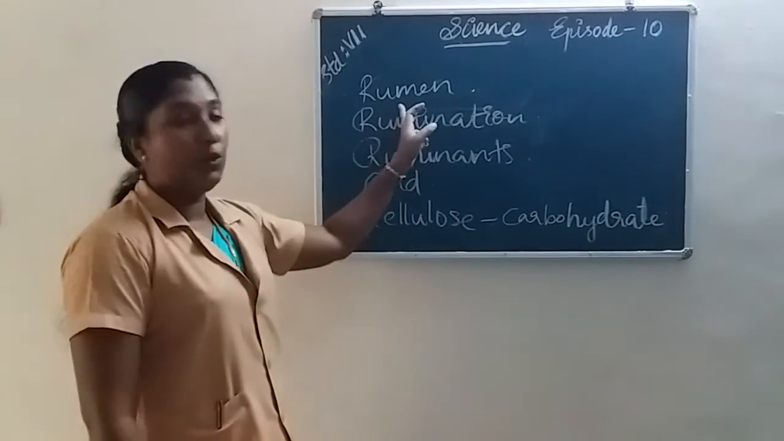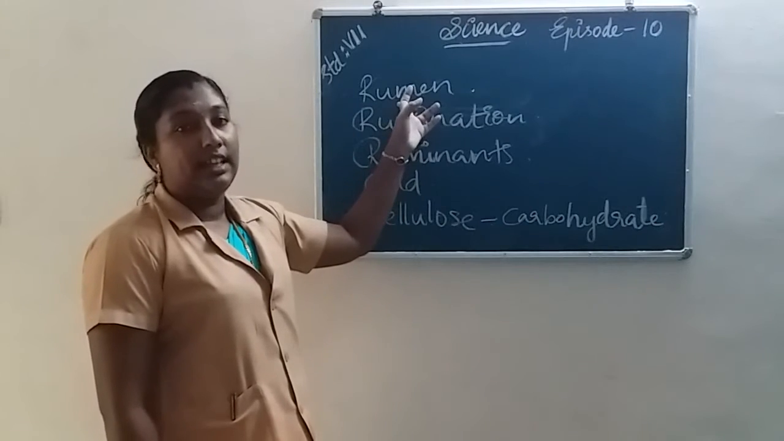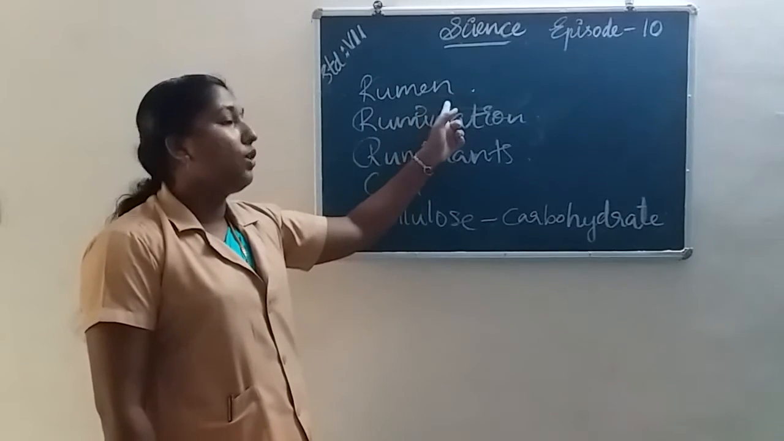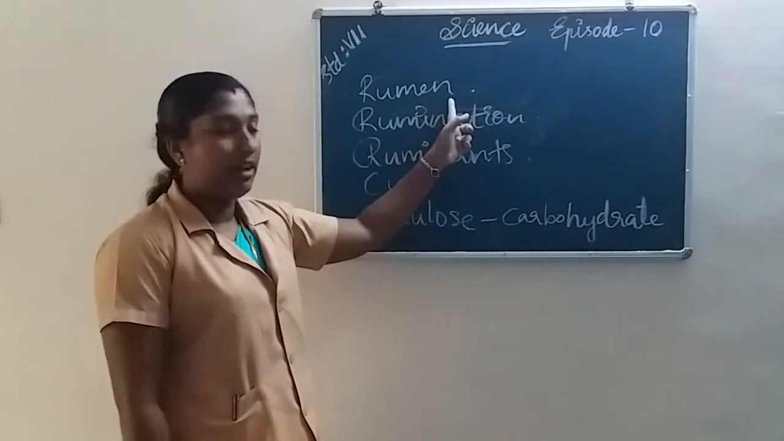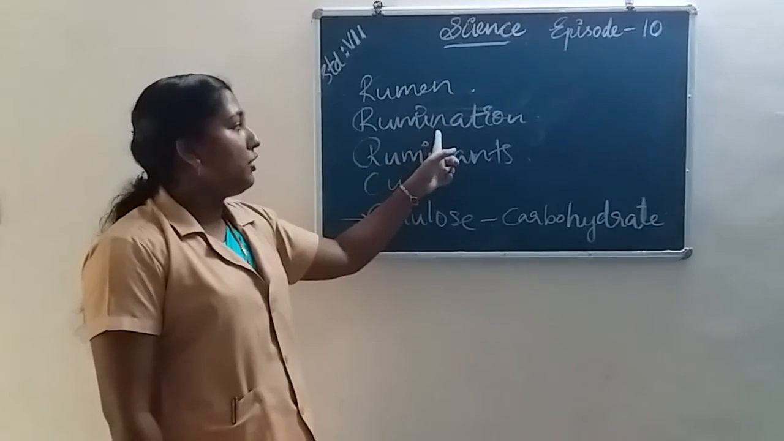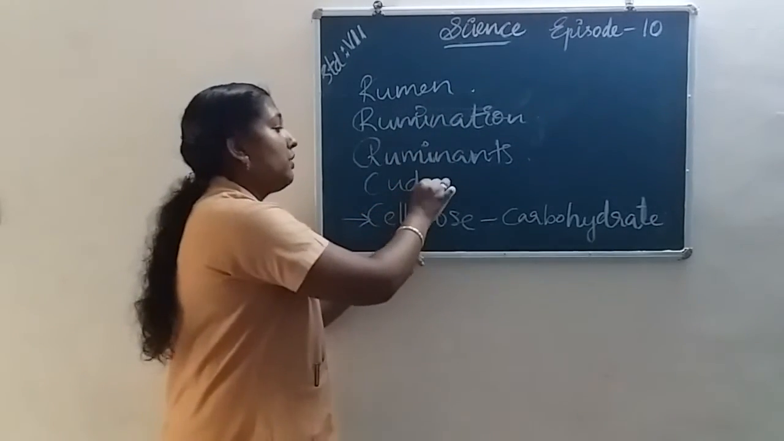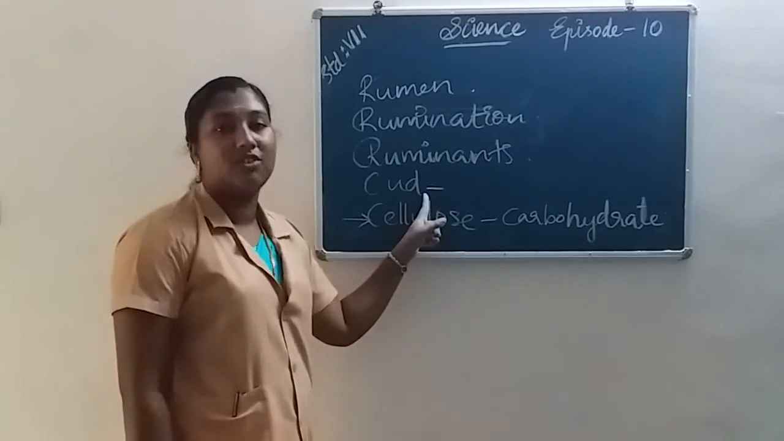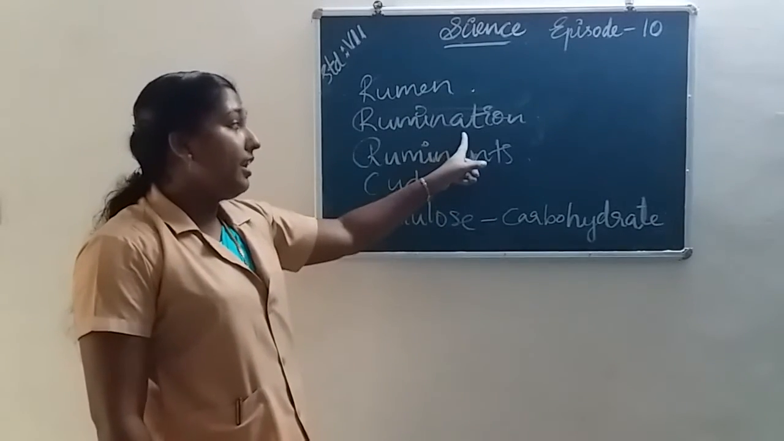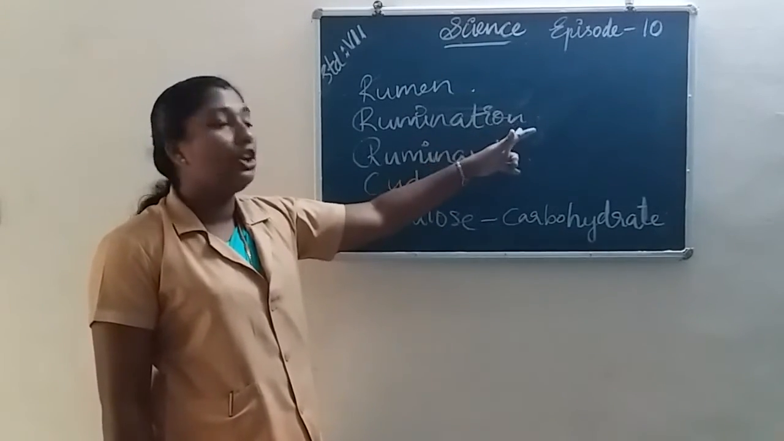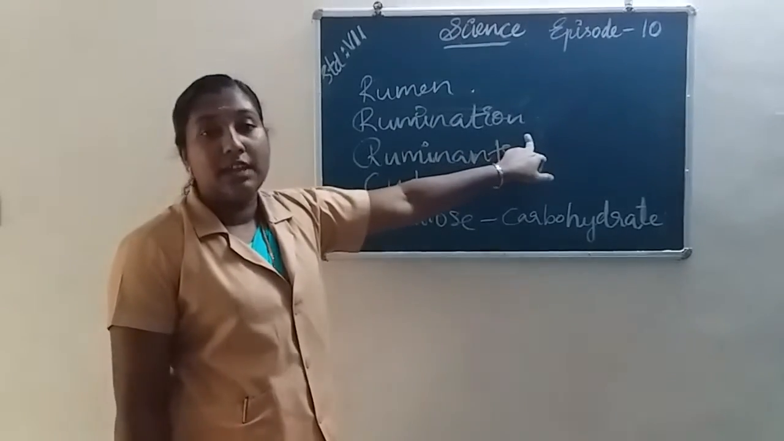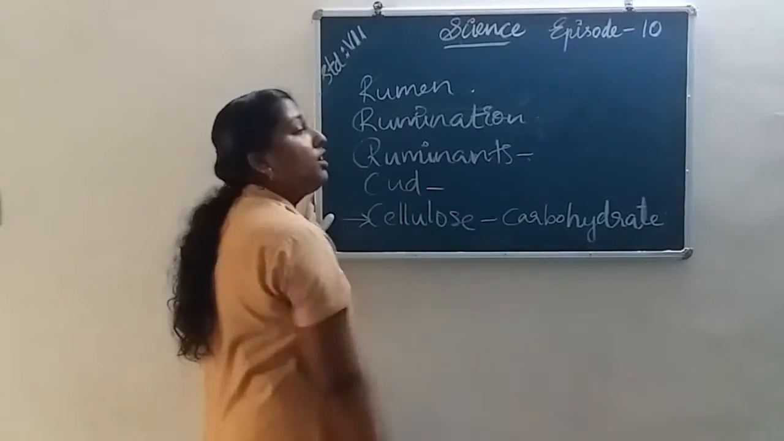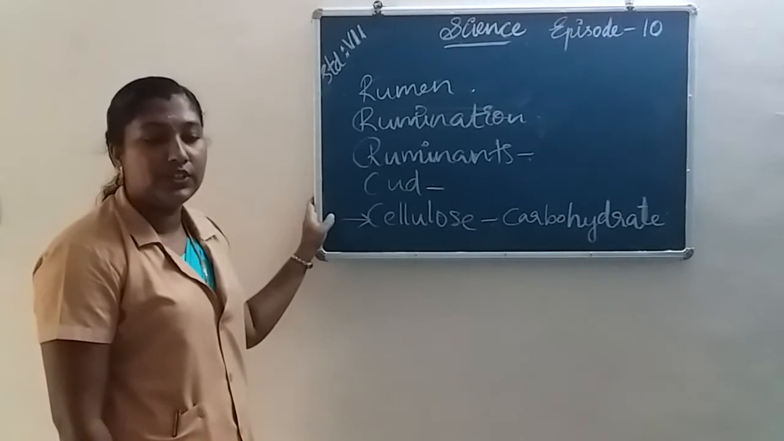Then, what do you mean by rumen? The grass-eating animals quickly swallow the grass into a part of the stomach. It is called rumen. Then next one is cud. What is cud? The partially digested food in grass-eating animals is called cud. Later the cud comes back into the mouth and the animals chew it. This process is called rumination. That type of animals are called ruminants. Okay, all of you understood?